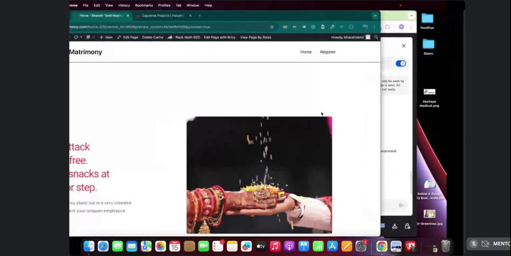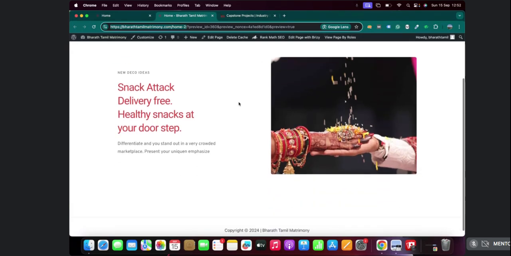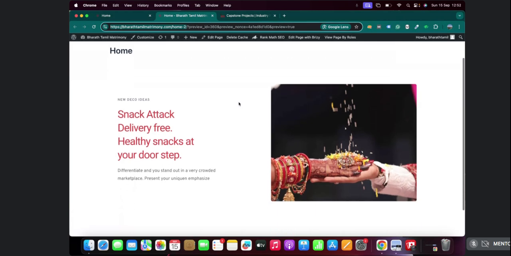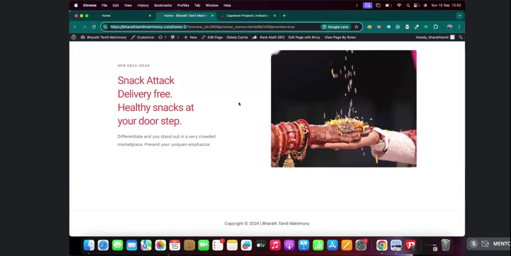So we have covered what is domain hosting, what is a page builder, what is a theme. Again, guys, here it's not just text and image, right? So you would need a whole functionality. Suppose you need a form where people have to register, or maybe I have a lucky draw competition where I want people to mention their name, phone number, and so on, and they have to click on register. So for all these additional features, I need additional plugins. Just like when you buy a phone, there are only limited apps. But when you want to use WhatsApp, you want to use Instagram, you go to the Play Store and install it, right? For additional features.